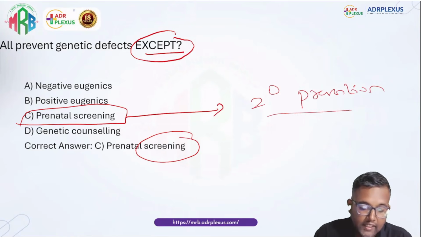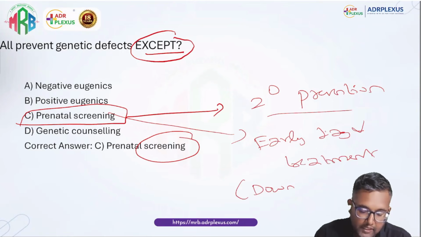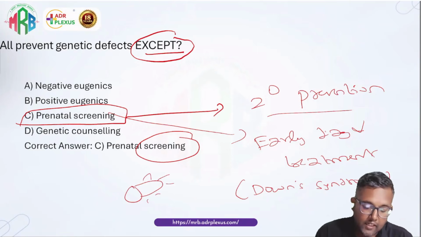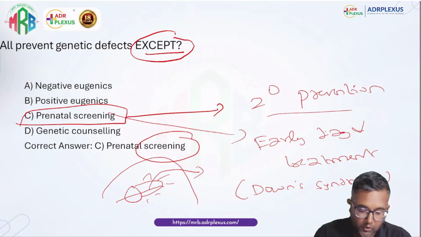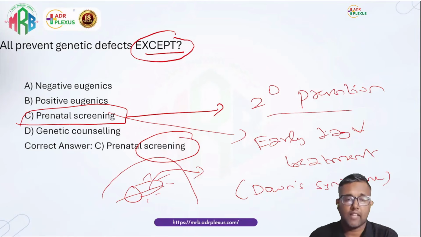So early diagnosis and treatment, what we told. We are going to see the Down syndrome example, as I told in the class. The baby would already have developed the Down syndrome disease. By taking amniotic fluid, we do prenatal screening to identify babies having some disease.